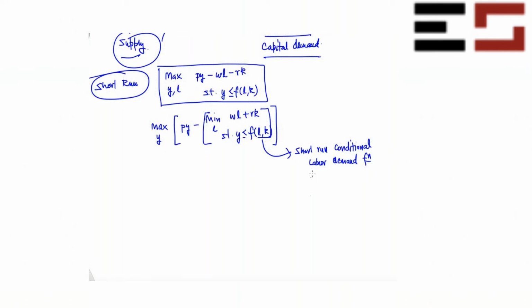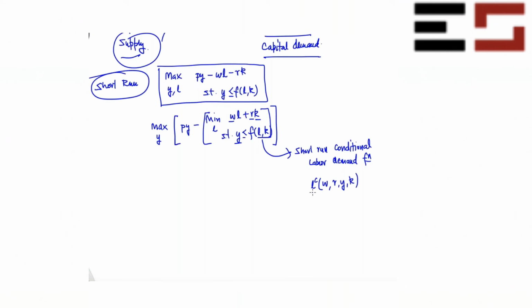So what is the short run conditional labor demand a function of? L^c. It's a function of w, r, y, and k, because that's what you take as given. So the solution will now also have k in it, because that's what you also take as given. Is this clear? Okay, fine. So that's your short run conditional labor demand function.